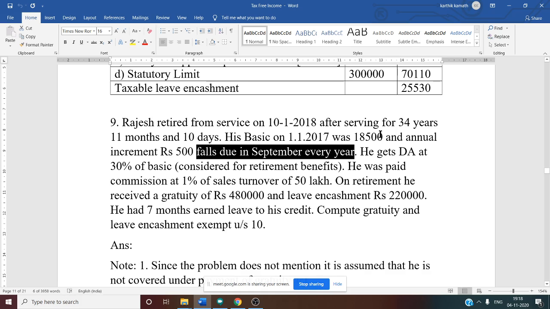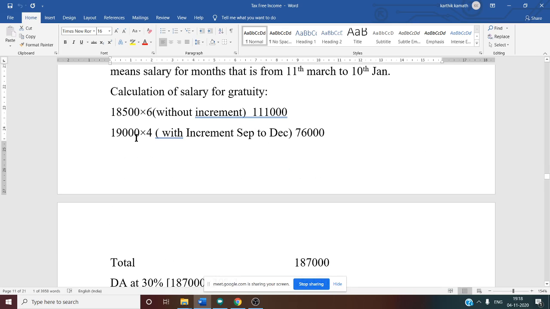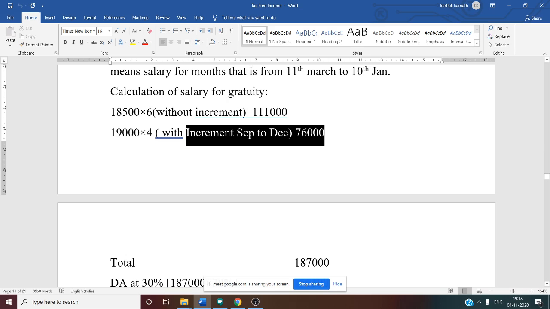So basic, that is of the previous year, they have given 18,500. So after September 500 increases, means how much? 18,500 plus 500, so 19,000. So 19,000 is your salary with increment. That is for 4 months, September to December. So 19,000 into 4 if you do, you will get 76,000.